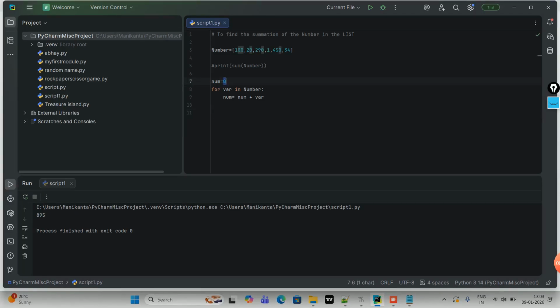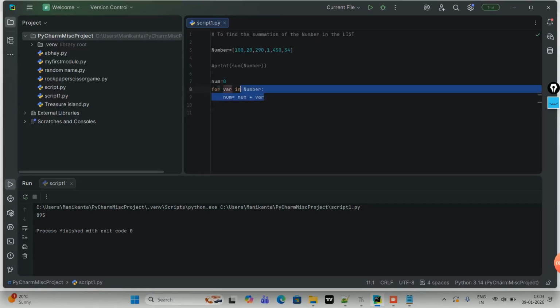So let's say 0. Okay, let's do it manually. It was 0. So 0 plus, what is the where value? 100. So 100 will be assigned to num. In the next iteration, num is 100. So 100 plus, and what is where? Where is 20. So 120, and it will keep on going like this.